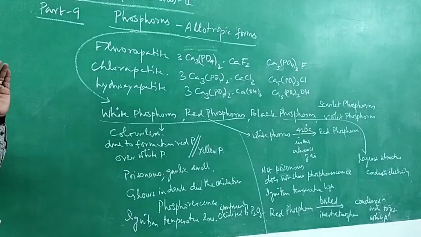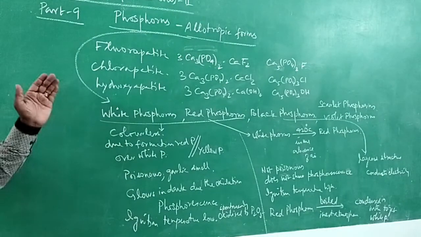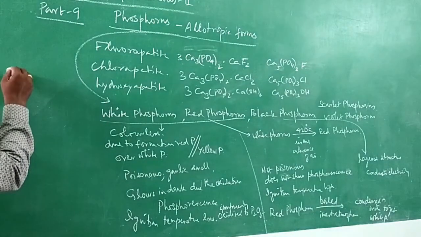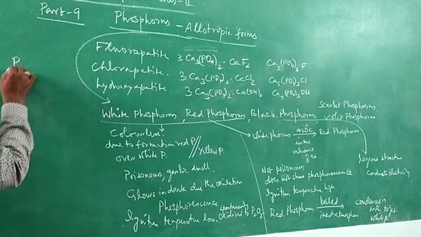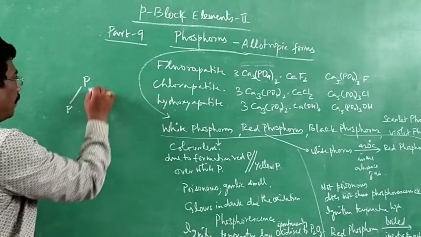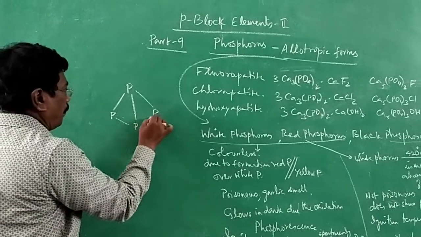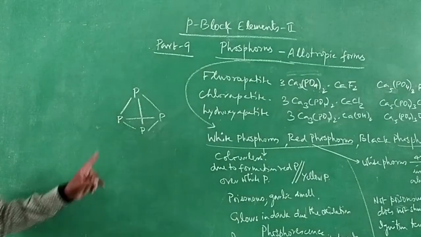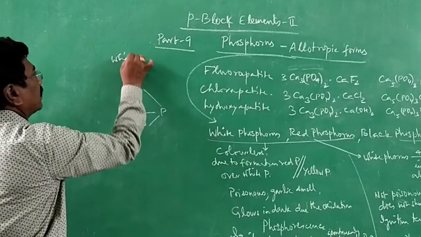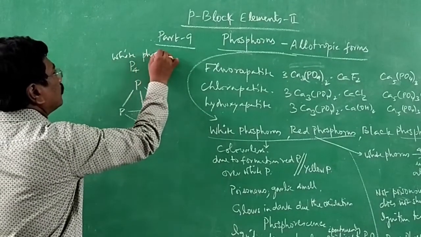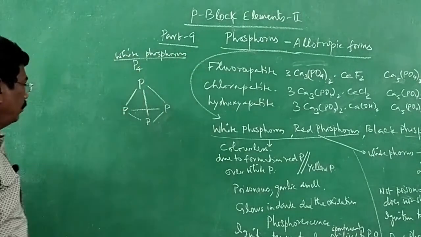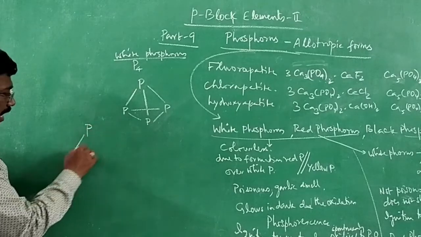Regarding the structure of white phosphorus, red phosphorus and black phosphorus: in white phosphorus, each atom is bonded with 3 other phosphorus atoms, as in a tetrahedron. This is the structure of P4, white phosphorus. White phosphorus exists like this, as a discrete P4 molecule. A tetrahedral structure can be shown like this.